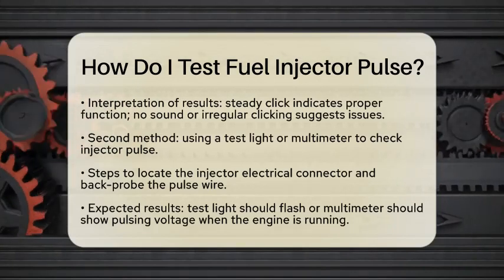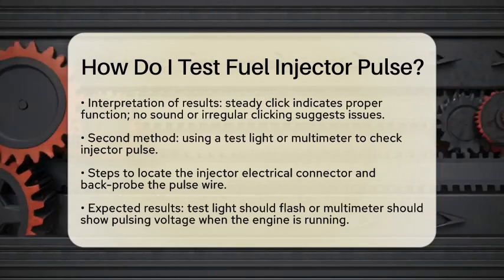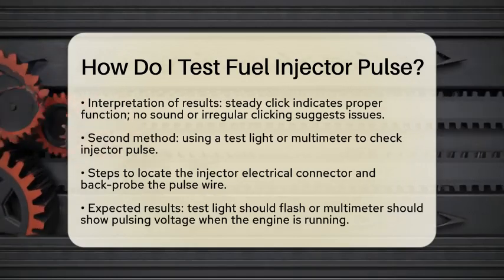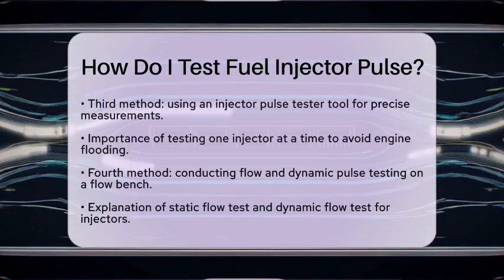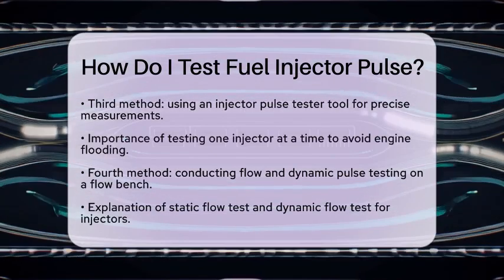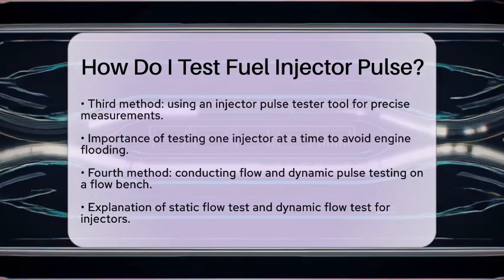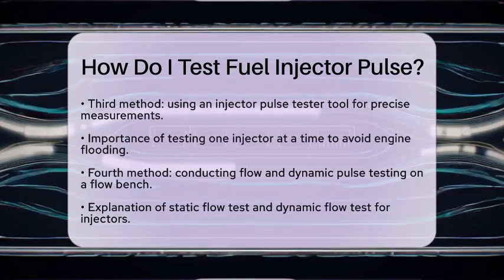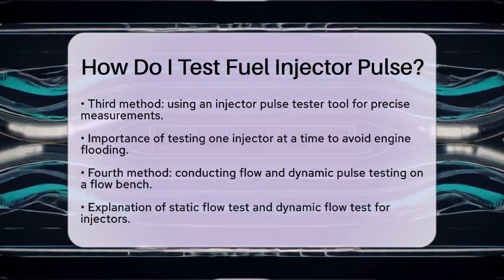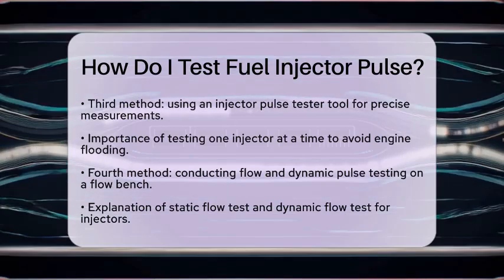For a more precise method, consider using an injector pulse tester tool. These specialized tools connect to the injector harness and can simulate injector pulses or measure actual injector pulses. It is best to test one injector at a time. Reconnect the injector harness and start the engine before moving to the next injector. This approach prevents flooding or hydrolocking the engine, making it a recommended practice for in-depth diagnostics.